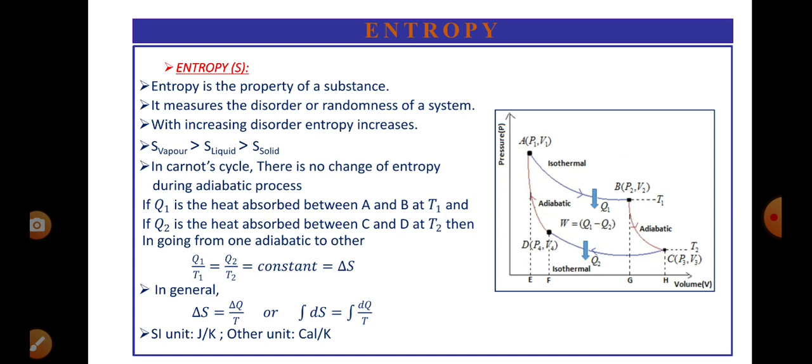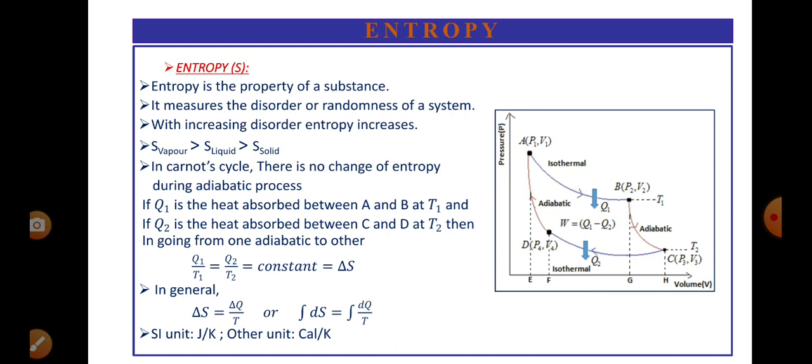In the Carnot cycle, there is no change of entropy during the adiabatic process. If Q1 is the heat absorbed between A and B at T1, and Q2 is the heat rejected between C and D at T2, then in going from one adiabatic to the other, Q1 by T1 is equal to Q2 by T2, that is equal to a constant. That is defined as the change in entropy.